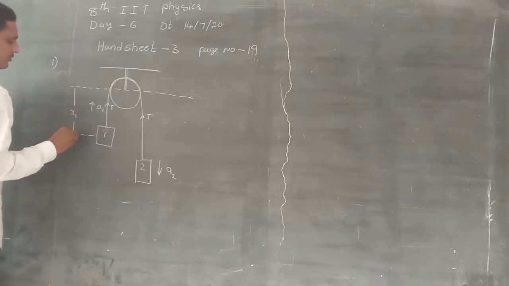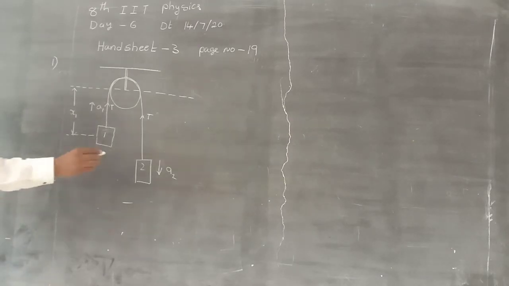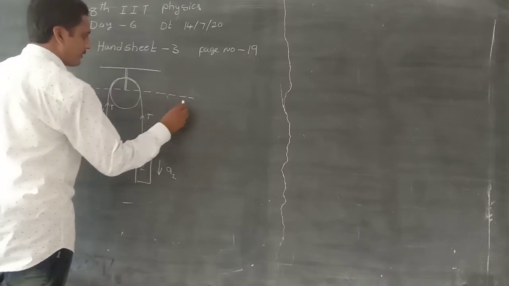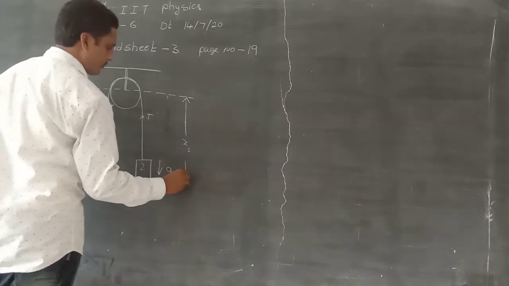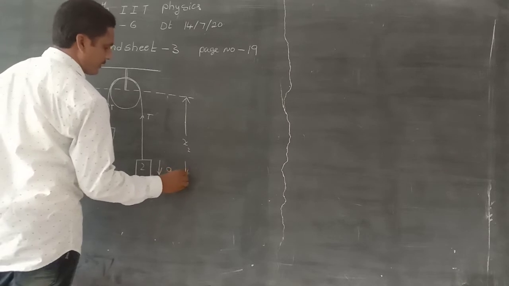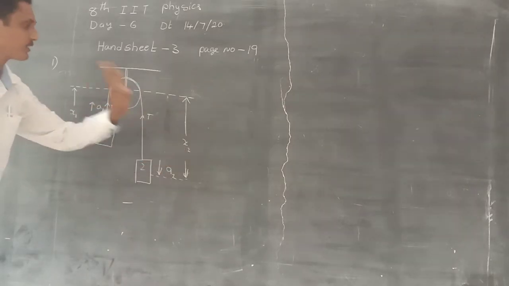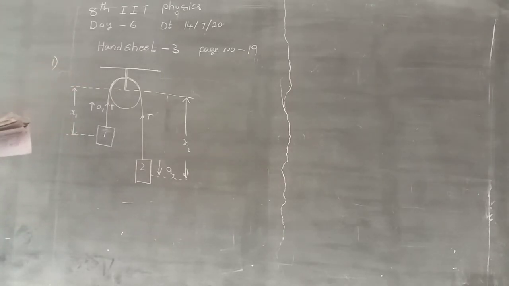This is the displacement. The displacement of the second body from the fixed line, exactly the center of the body, is x2. So the length of this string is x1 plus x2 is equal to constant.